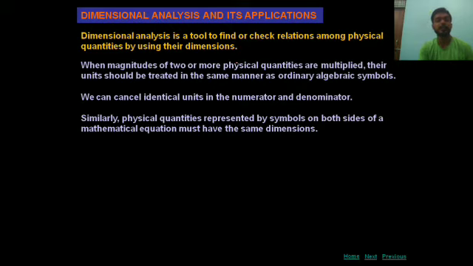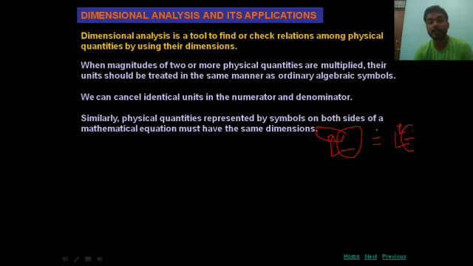Similarly, physical quantities represented by the symbols on both sides of the mathematical equation must have the same dimensions. Suppose you have two sides, left hand side is equal to right hand side. Then the quantities appearing on both sides should have the same dimension. Suppose the left side length has a dimension of A and the right side length has a dimension of B. Then we will say A should be equal to B.